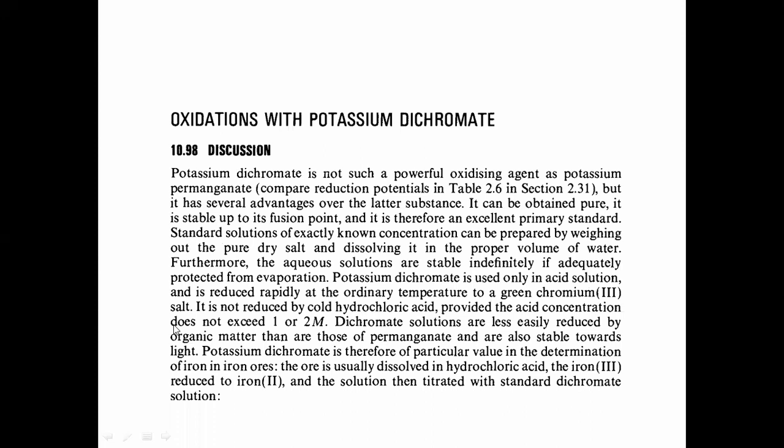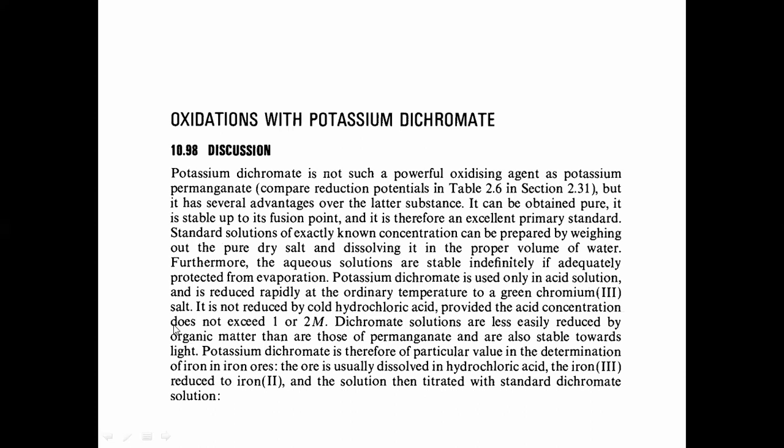If we are going to use hydrochloric acid in dichromometry as a titration, or potassium dichromate as an oxidizing agent in that reaction, at that time we have to pay attention that there is no use of hydrochloric acid beyond 1 to 2 molar. Dichromate solutions are less easily reduced by organic matter than those of permanganate. So dichromate solutions are unable to oxidize organic matter. Potassium dichromate is therefore of particular value in the determination of iron.